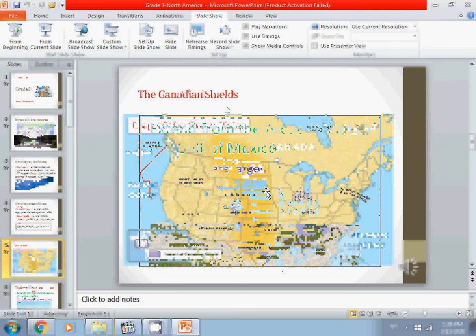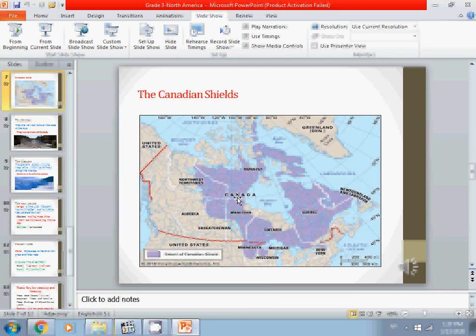Now we have something called shields. Shield? Did you hear about that before? Yes, miss. You told us in class. The shields are very old rocks, the oldest rocks on Earth. They are in the USA, especially in Canada. So as you see in the map, this is the map of Canada.